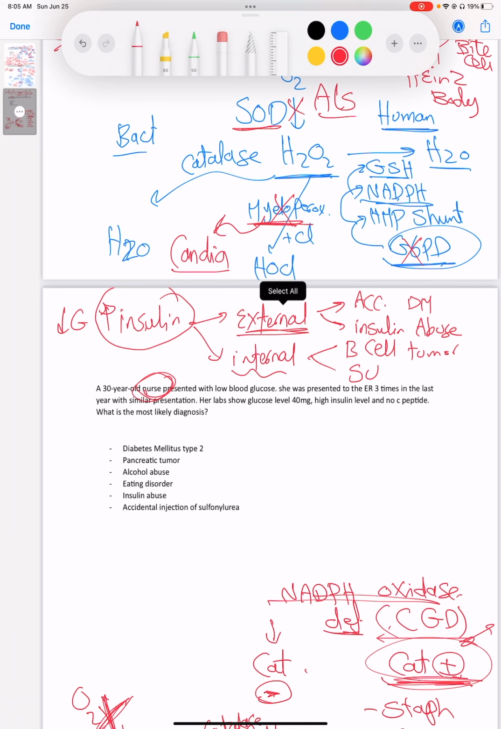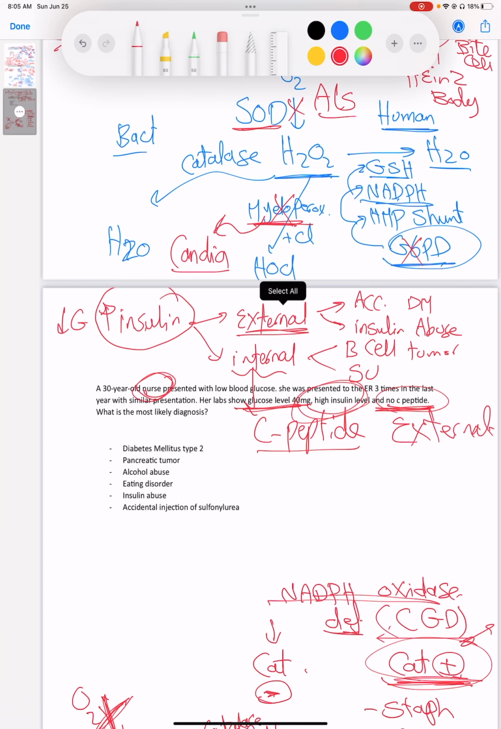Okay. So how do we differentiate whether this insulin is coming from outside or from inside? From inside, it will have C-peptide attached to it, okay? So usually we measure the C-peptide level. If it's high, this means it's internal. If it's low or doesn't exist, then this means it's external. So here we have a low glucose level because of the high insulin, and here we have no C-peptide, which means it's external insulin, right?